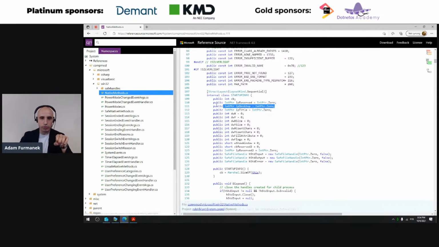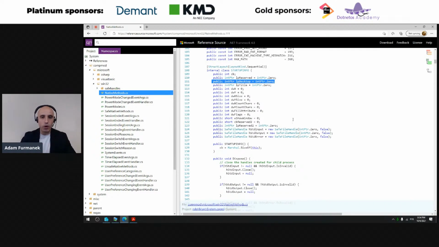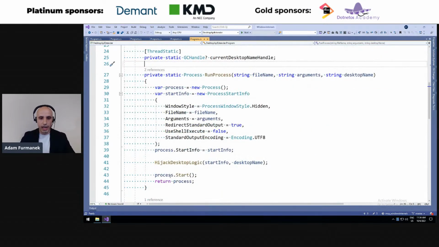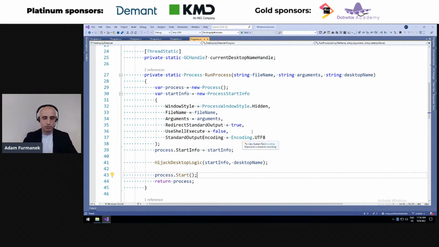So this is the field we would like to modify to actually provide the desktop name. Now, how can we do that? Because this startup info thingy is created internally once we call the Process.Start method. So when we run a process and call Process.Start, under the hood, this method creates the instance of this startup info structure and initializes all the things.